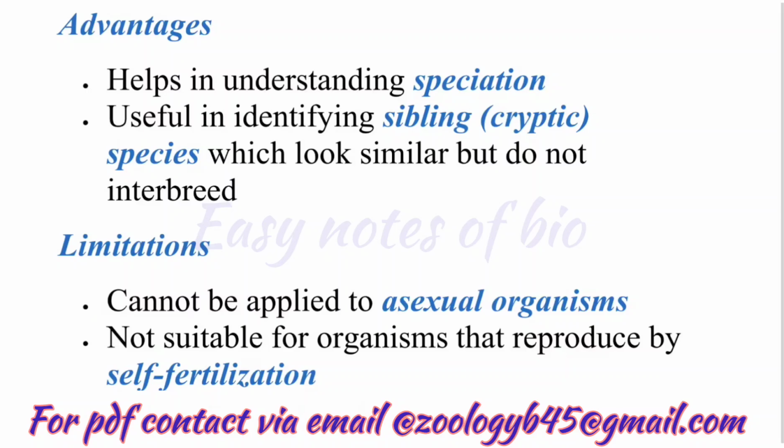Again, it's not suitable for organisms that reproduce by self-fertilization. As we said, the definition says organisms that can mate and reproduce fertile offsprings, but here we are having self-fertilization. Does that mean they are not species? But they are species, they are living organisms and form a separate species. It is also not useful for fossils.